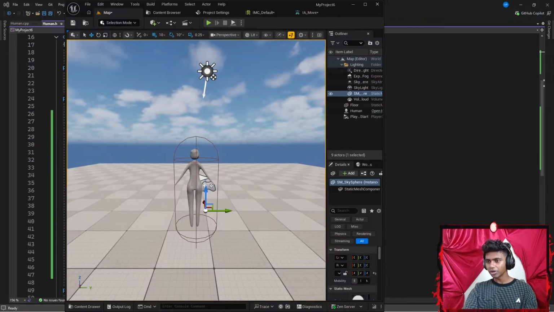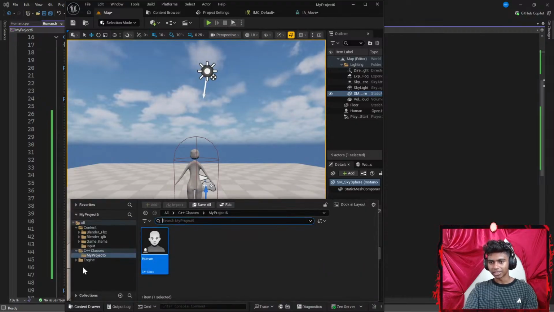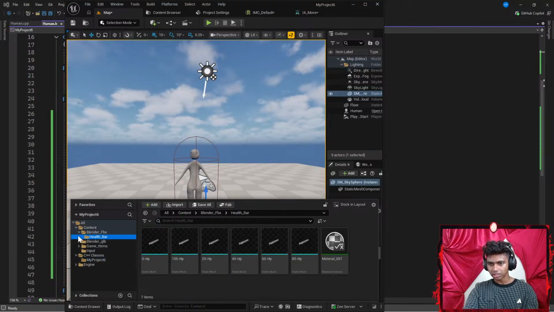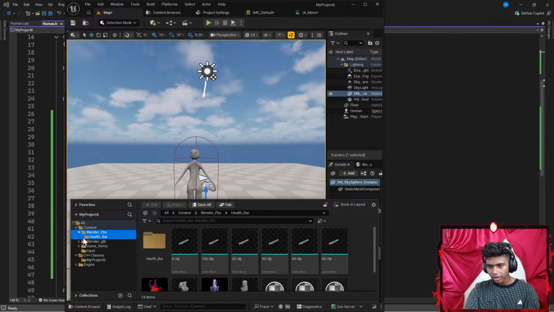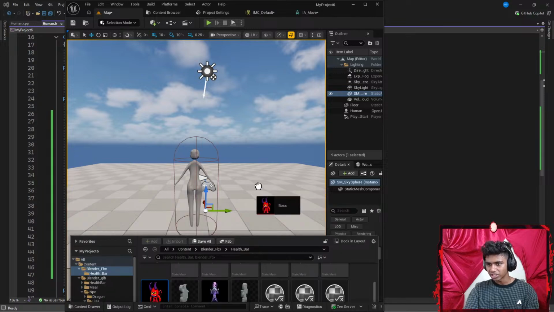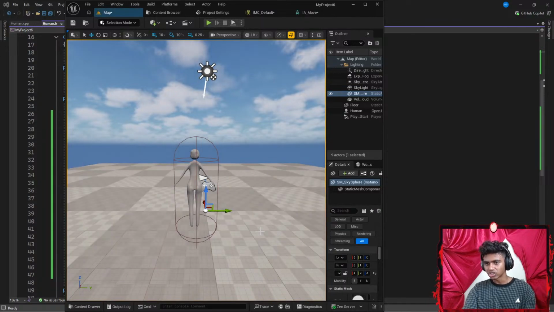Now time to add some inputs. And guys, I feel this mesh is so much better than these, let's go with my Blender FBX files. Under my Blender FBX file, I just have health bars under my files. There we go. Better than these meshes that I used to have. I mean, you guys get the gist of the meshes.